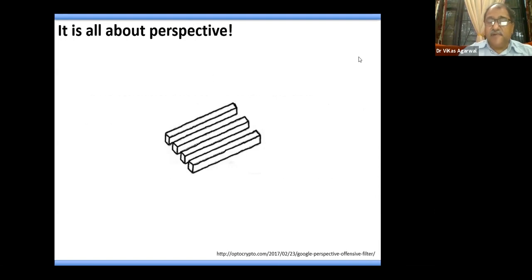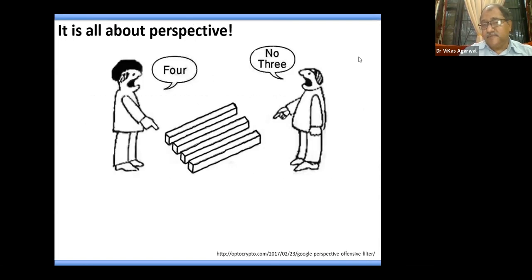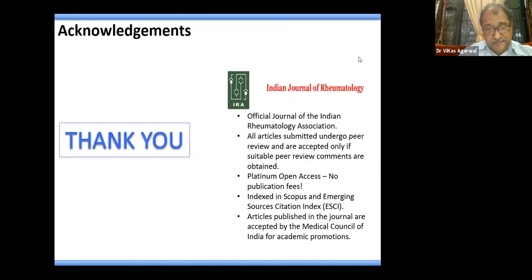You can see certain bars here; somebody may say 4 and somebody may say 3. So it's up to you how you put forth your point. I think everybody will agree that they are also finding difficulty in counting these bars.